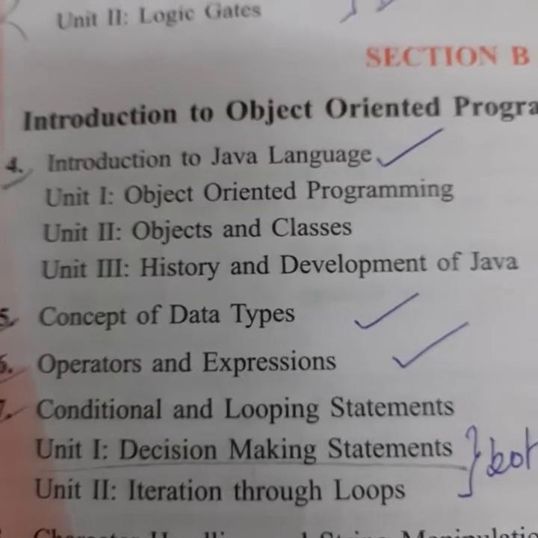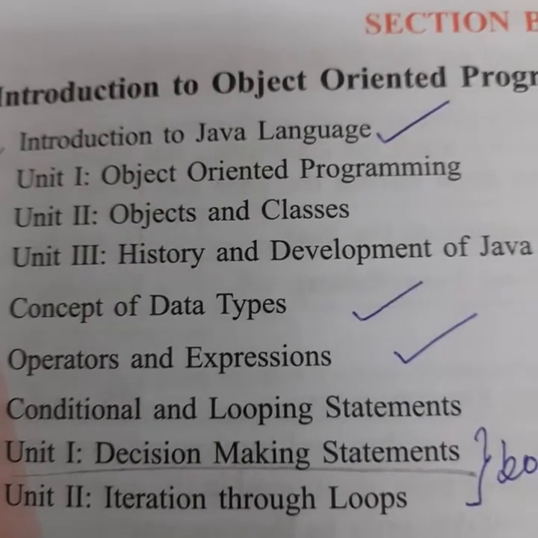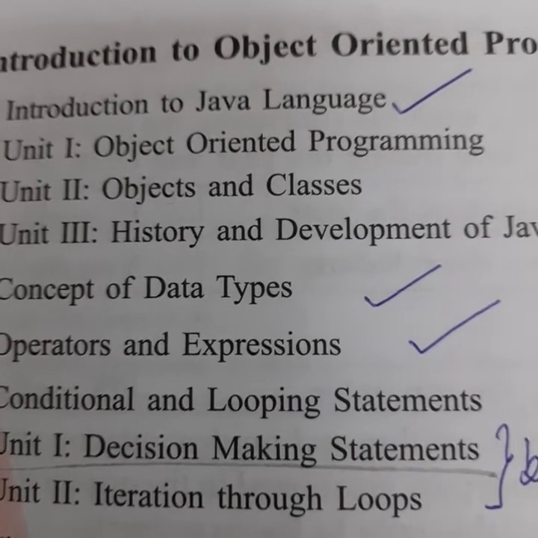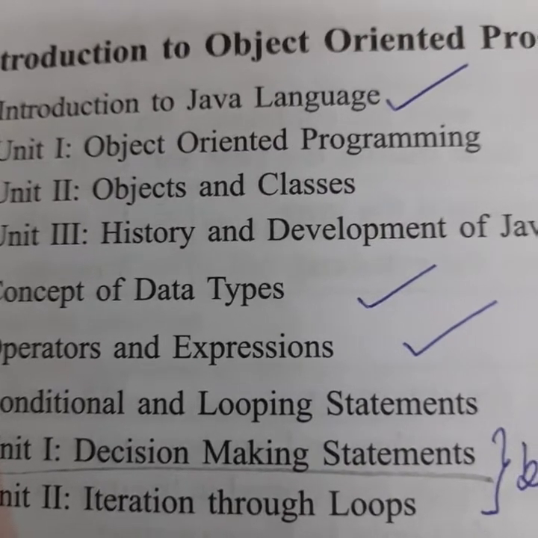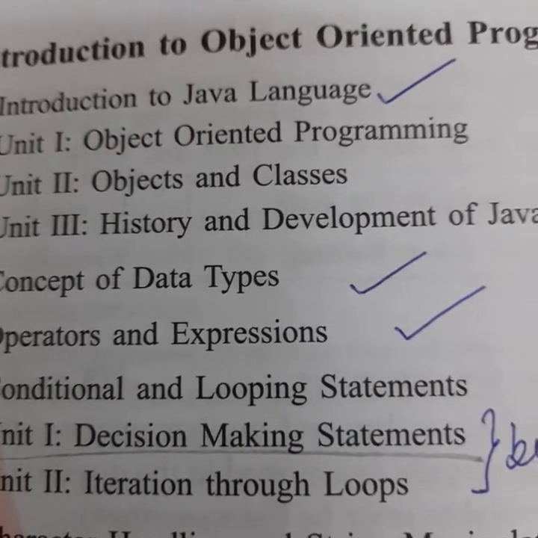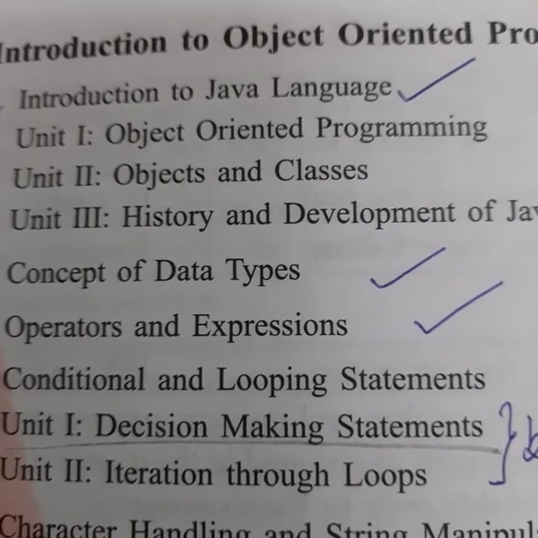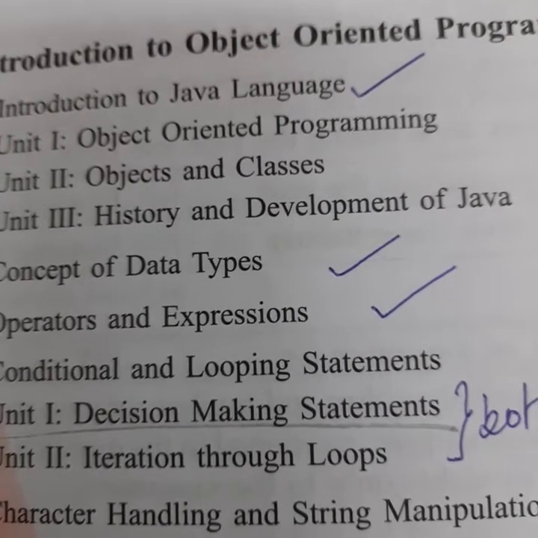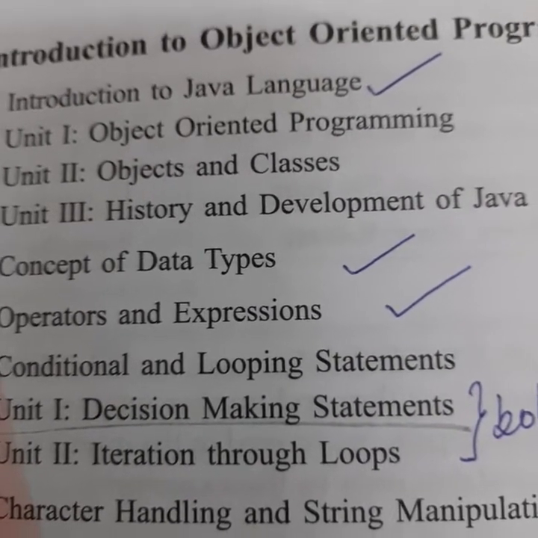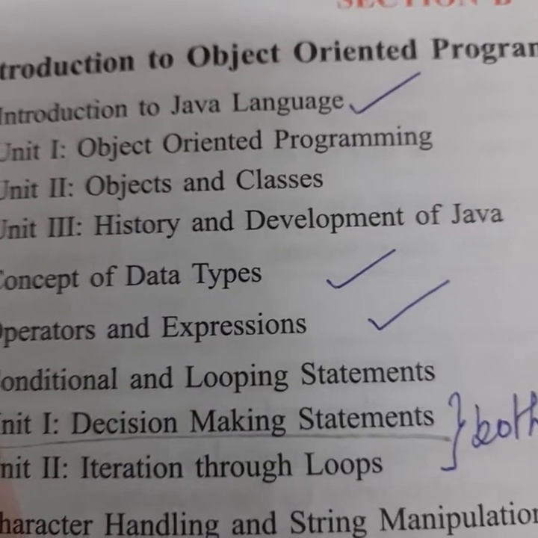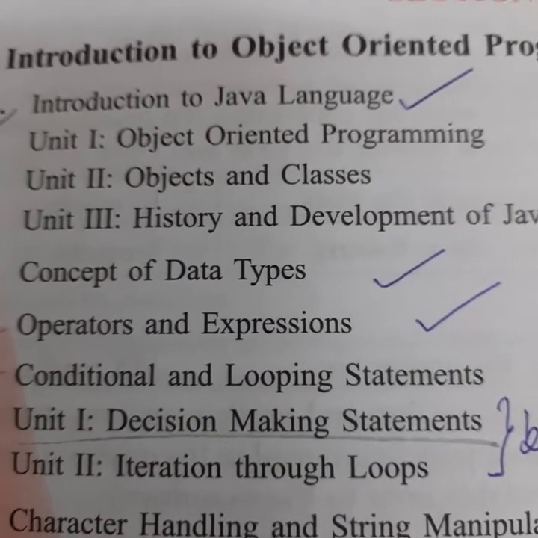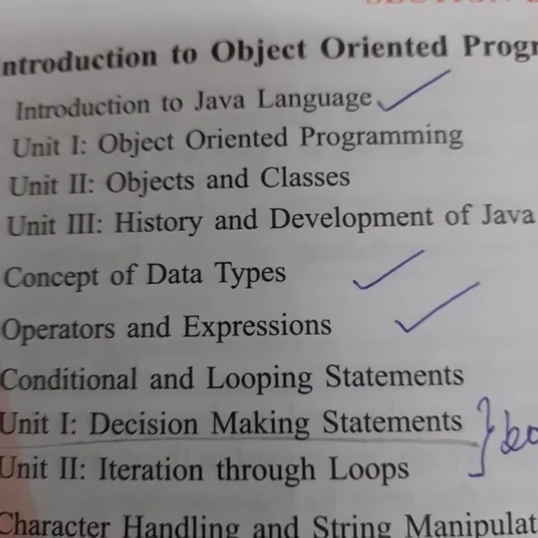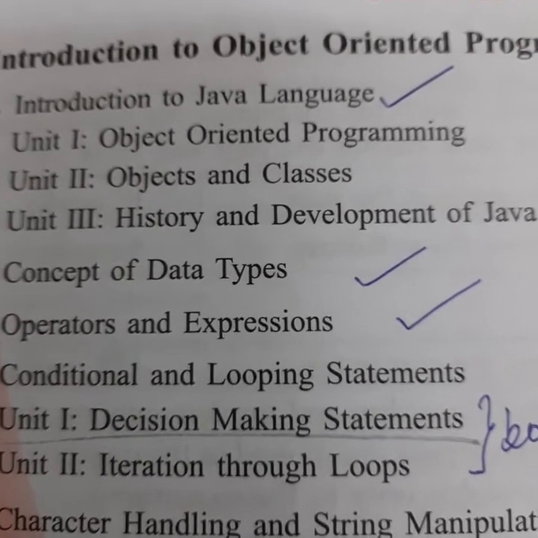After that, object oriented programming concepts, object and classes, history and development of Java. In this, no need to write much, only a brief description, near about 3 lines. You will write about object, class and the concepts of object oriented programming languages. No need to write history and development. You can write the important points here also, like bytecode, JVM, 2-step compilation. So no need to write much. 2 to 3 lines are sufficient, but an example should be there. Clear?